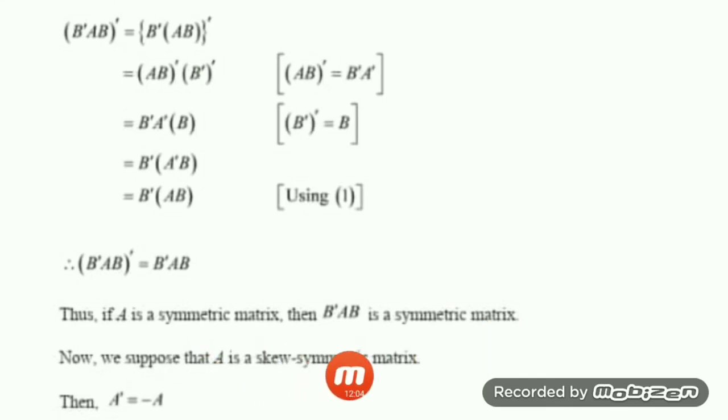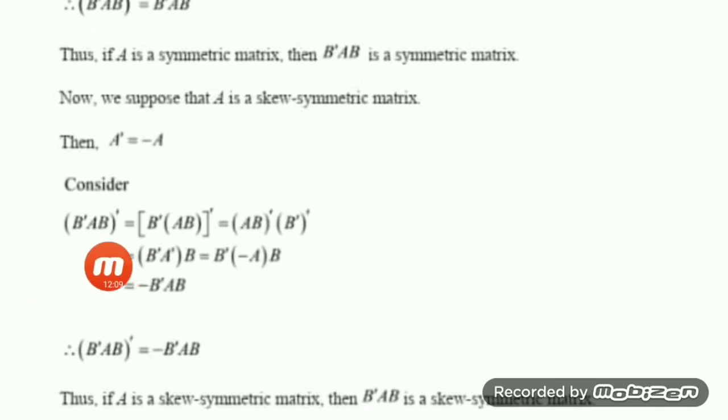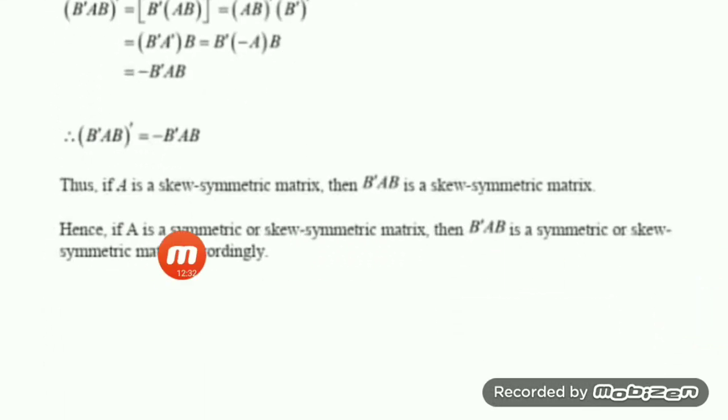Now we will suppose that A is skew symmetric. So A transpose is minus A. Again take its transpose now. This one whole transpose. As earlier, this part is transposed first, then this one. AB whole transpose is B transpose A transpose B. Now in the place of A transpose, I can put minus A. So the minus sign will come out, and this can be written as minus B transpose AB. So B transpose AB transpose is minus of B transpose AB. Therefore, the conclusion is what? This matrix is skew symmetric. So hence, if A is symmetric, then B transpose AB is symmetric. If A is skew symmetric, then the matrix is skew symmetric.